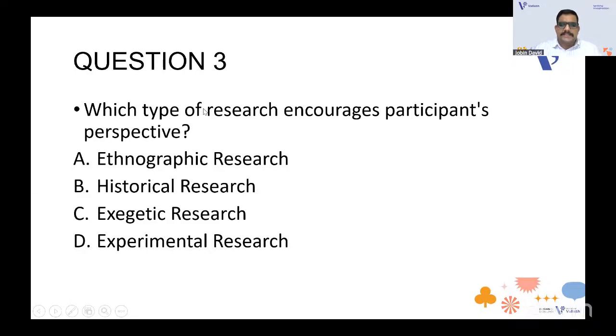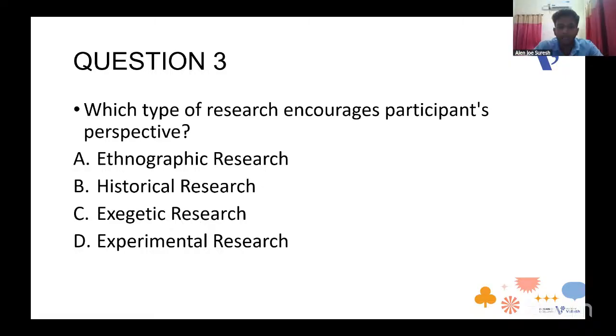Okay, I will read the question. Which type of research encourages participants' perspective? Participants means our sample. For example, if I am investigating a specific group of people, and it encourages their perspective, not the researcher's perspective. The options are ethnographic, historical, exegetic, and experimental. So Alan, what do you think the answer will be?